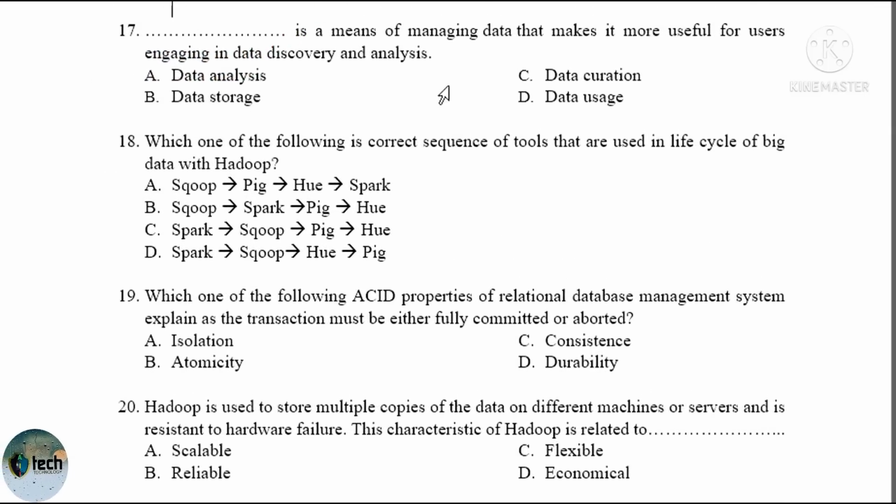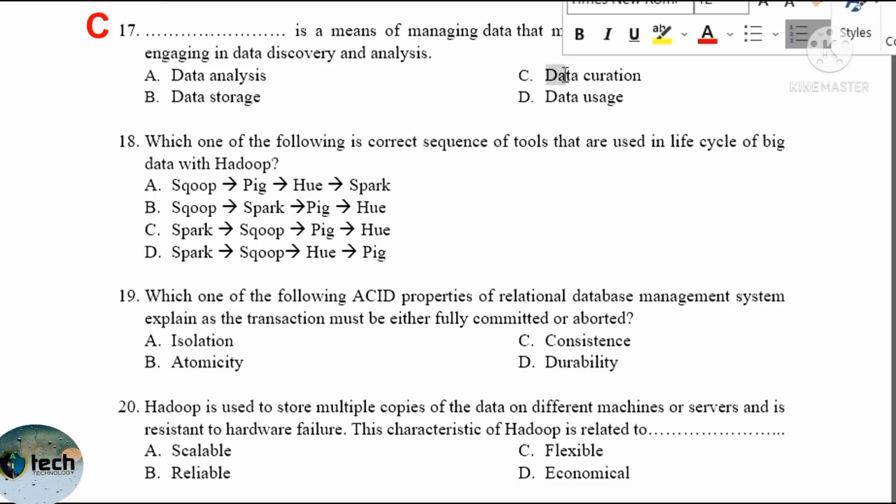So question number 17, blank is a means of managing data that makes it more useful for users engaging in data discovery. The answer will be data curation. C is correct answer.